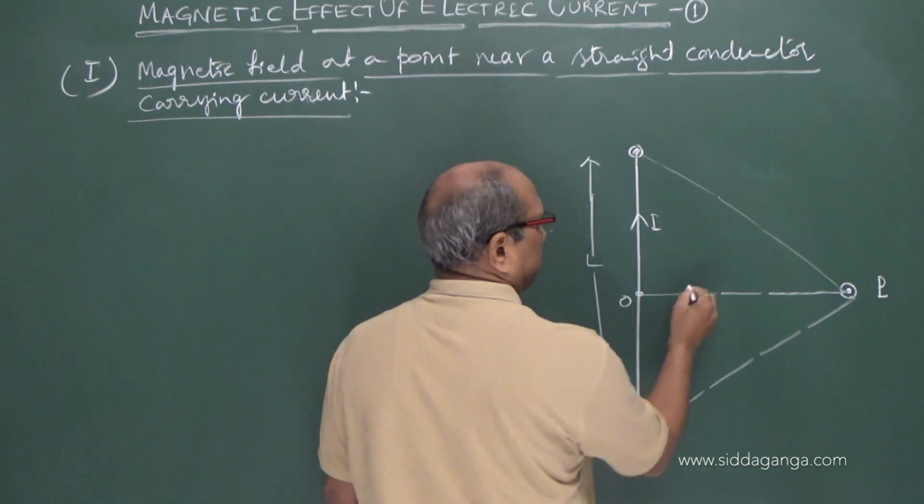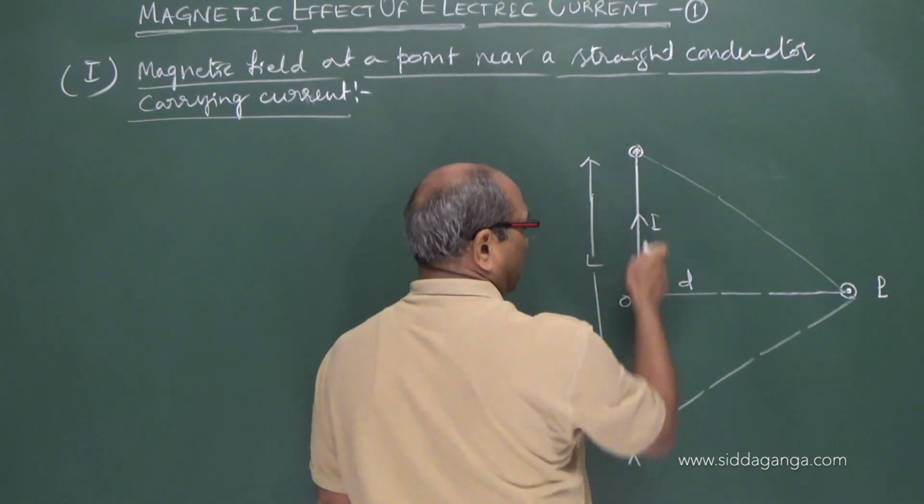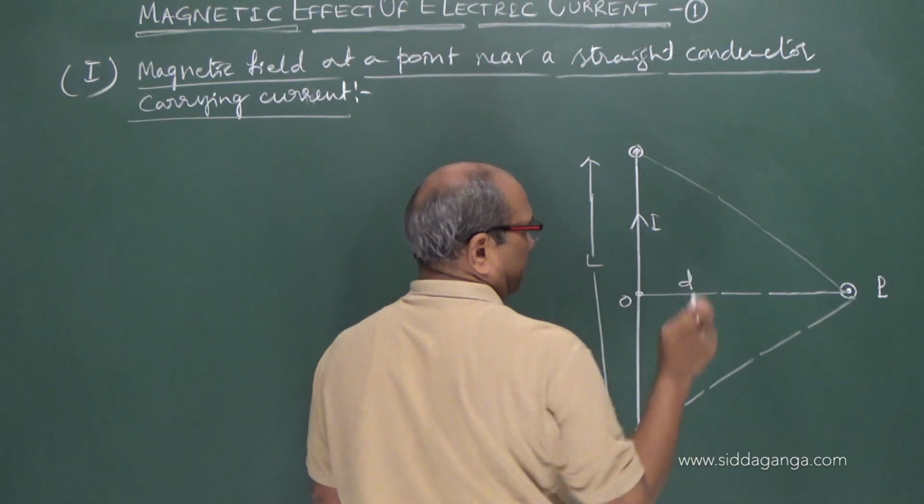This is the point O. The distance of the conductor from the point P is D.